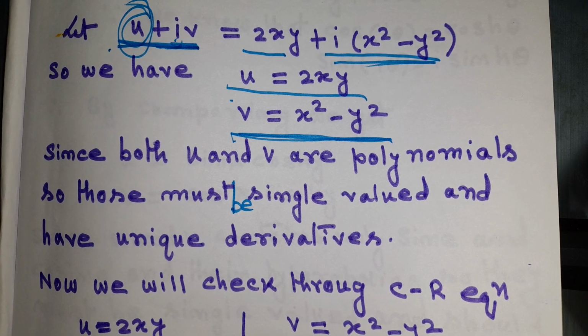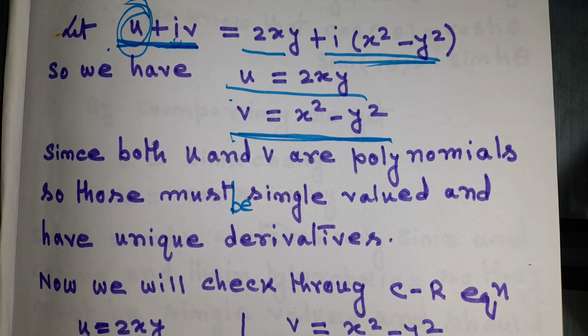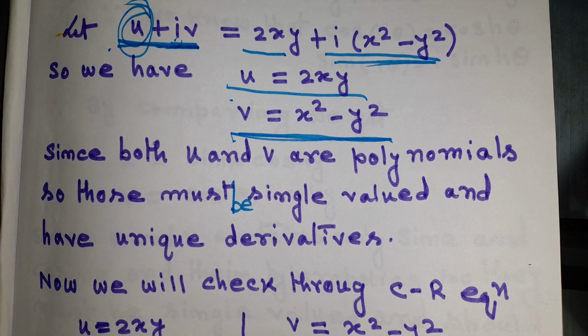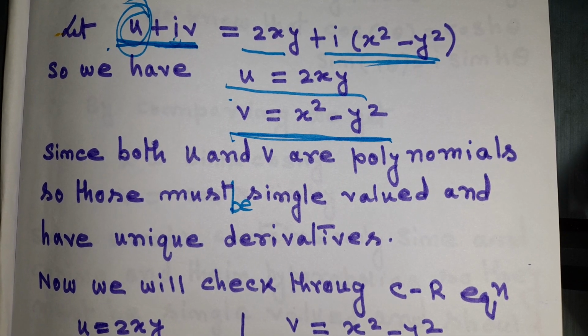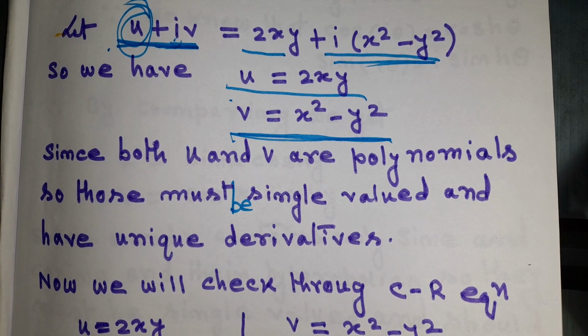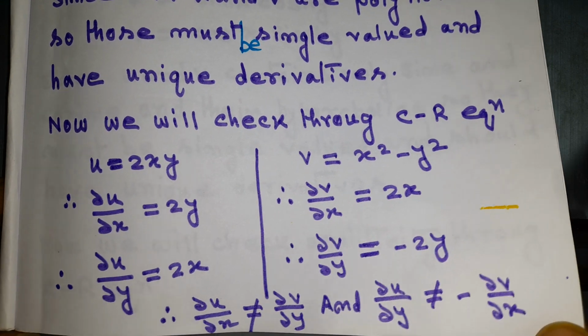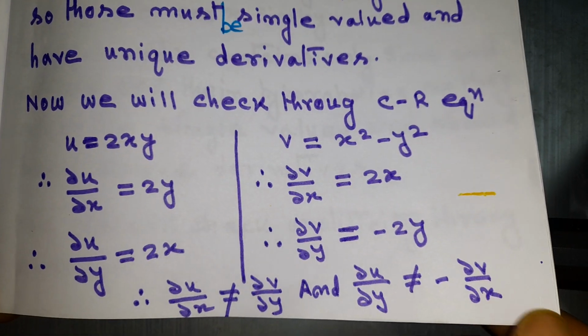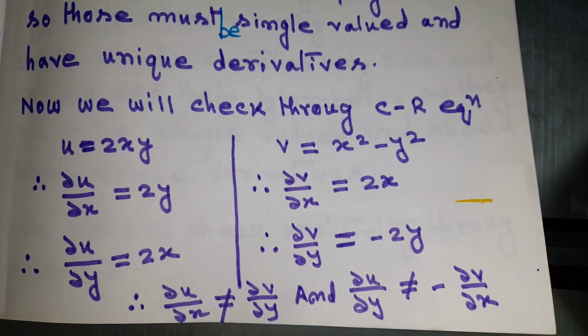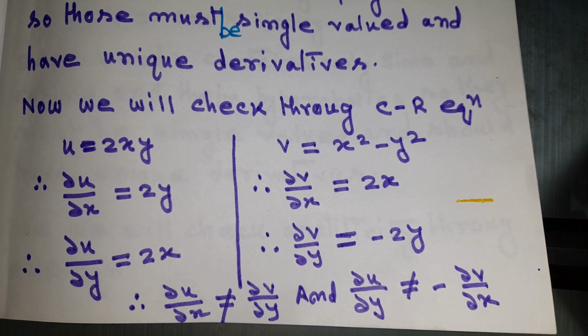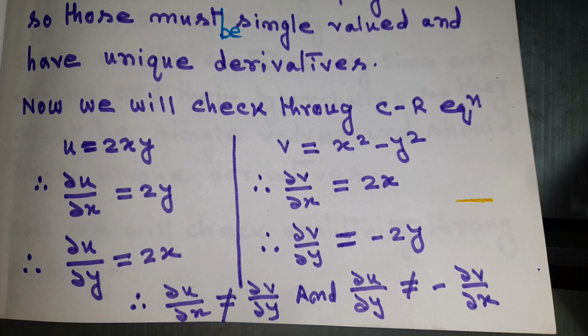That every element in the domain has a unique element in the range, correct? And that means we will get unique derivatives at each point of its domain. So two points are satisfied: these are single valued and will have unique derivatives in their domain. Now we will check through the Cauchy-Riemann equation.